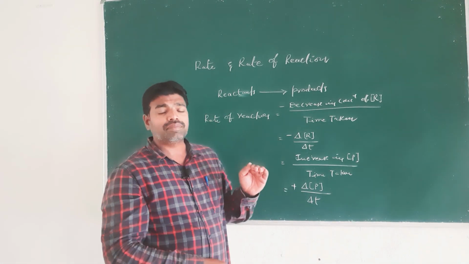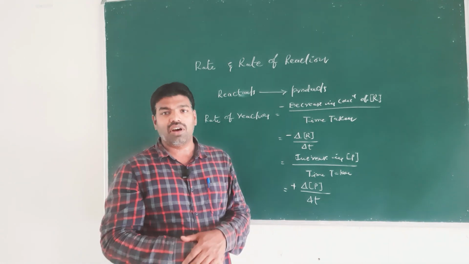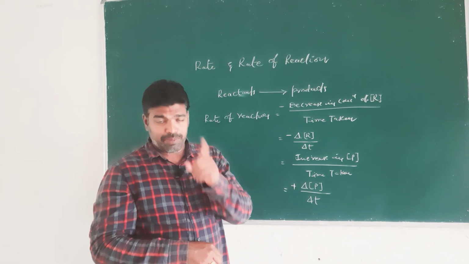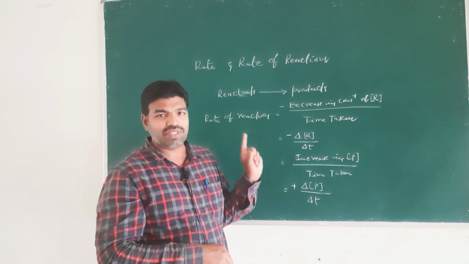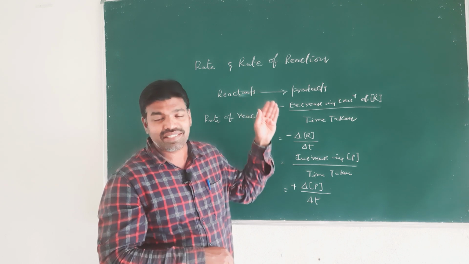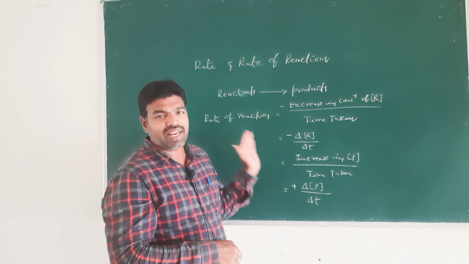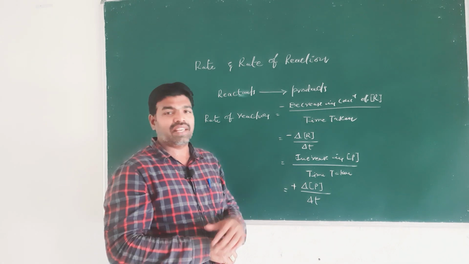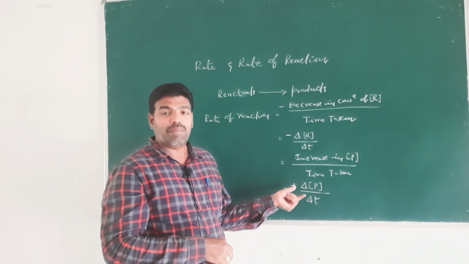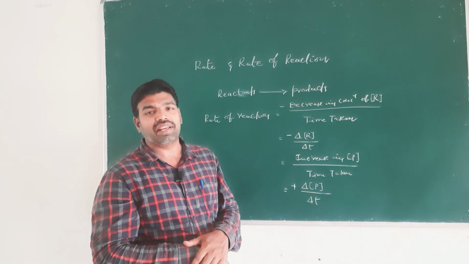When we define the rate of reaction in terms of reactants, we assign a negative sign because the concentration of reactants decreases. When we say the rate of reaction with respect to products, we assign a positive sign, because the concentration of products increases.